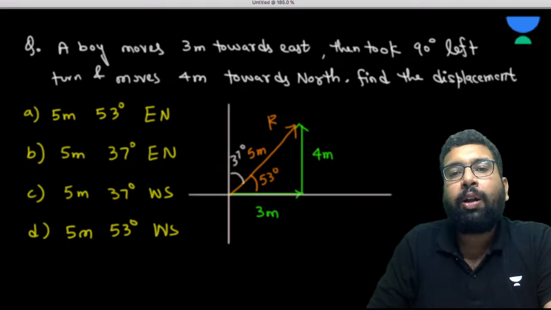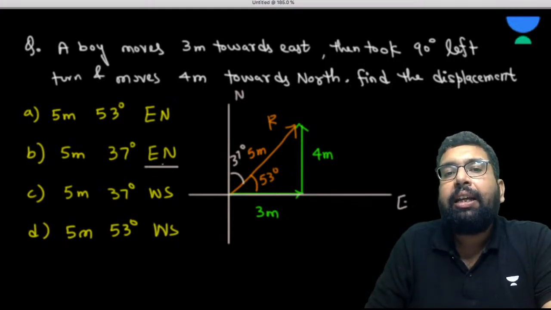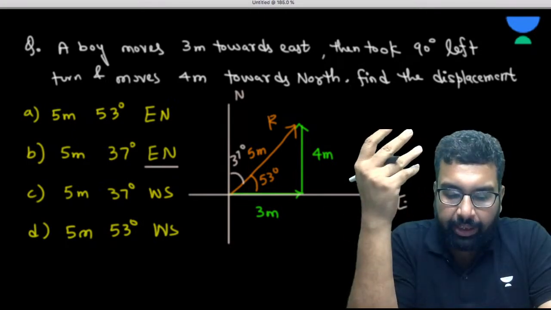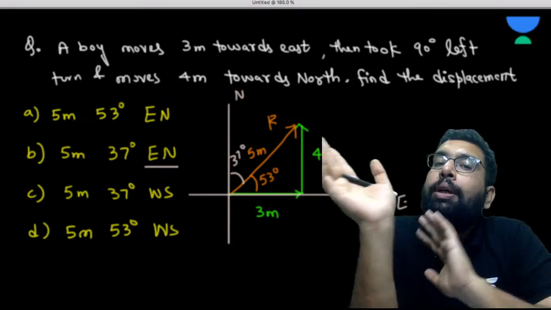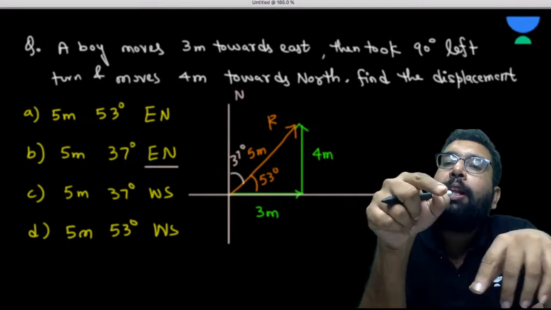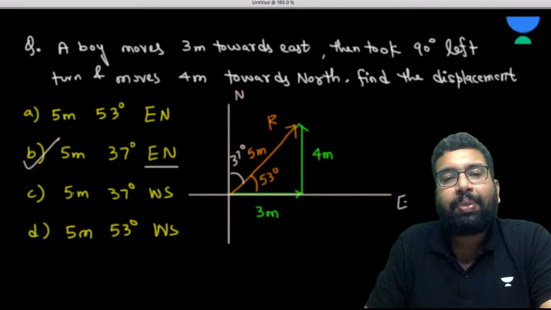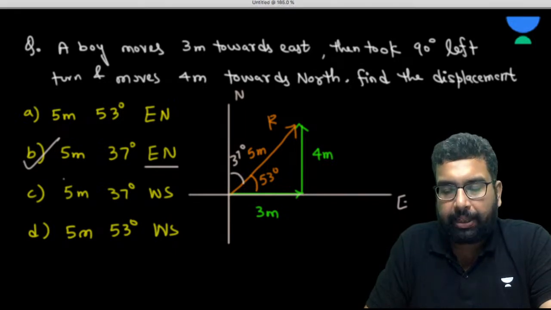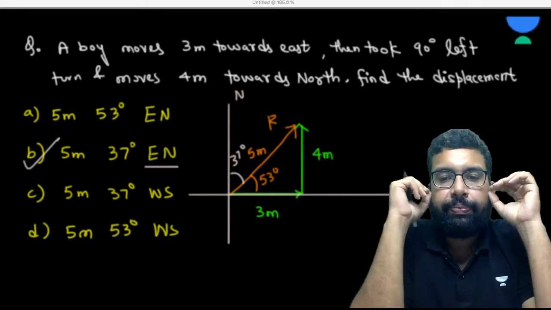This is north, this is northeast. So when it is written EN, it means east from north. How do we read it? East from north. So we measure from the north towards the east. When we measure from the north towards the east, the angle is 37. Is that clear to you? Please answer me. Is that clear to you? Good to go?